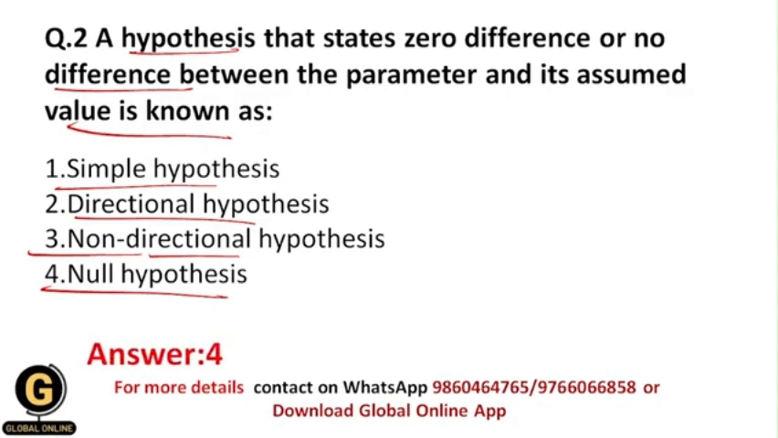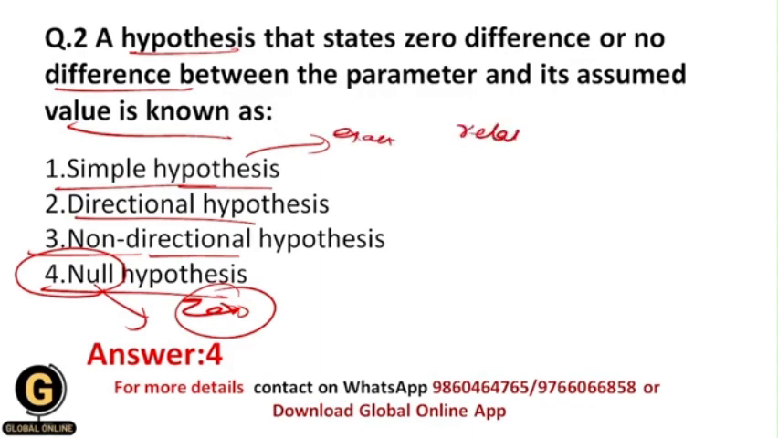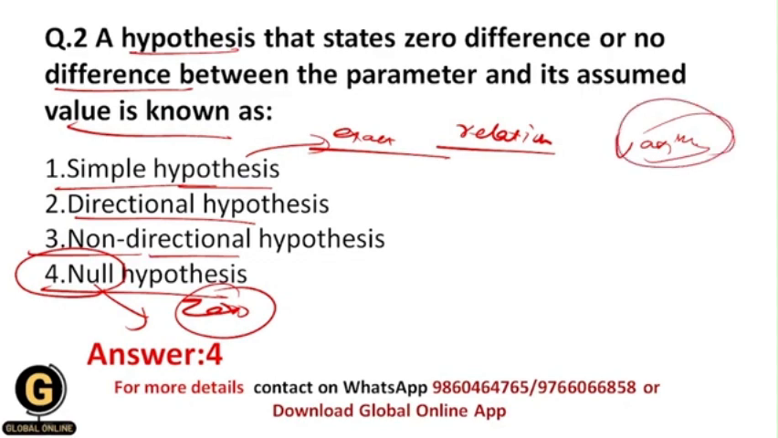So you can familiarize yourself with the word null. The meaning of null itself is zero. It means that there is zero difference or zero relationship between the parameter and its assumed value. What is a simple hypothesis? Basically, a simple hypothesis states the exact relationship between the variables. Whatever relationship between the variables is already there, the exact relationship is going to be stated by the simple hypothesis.